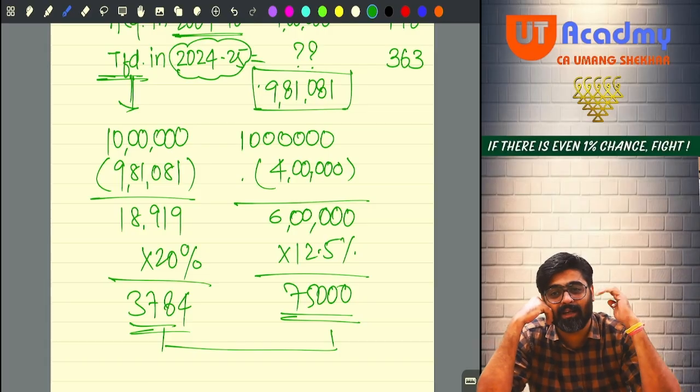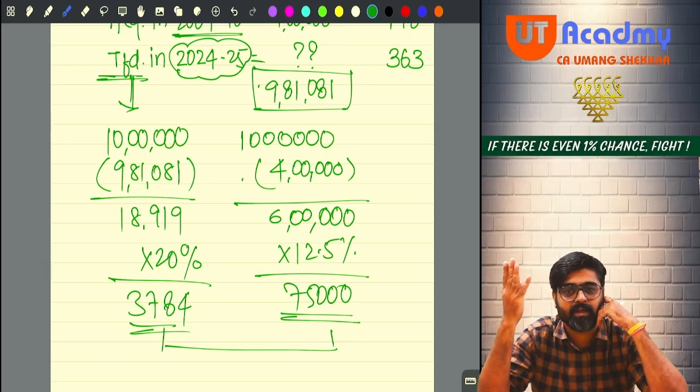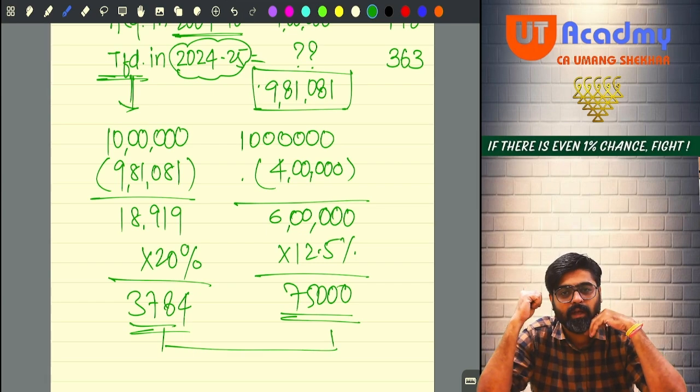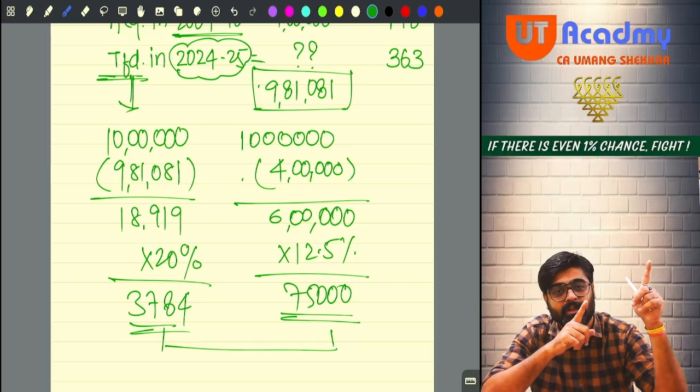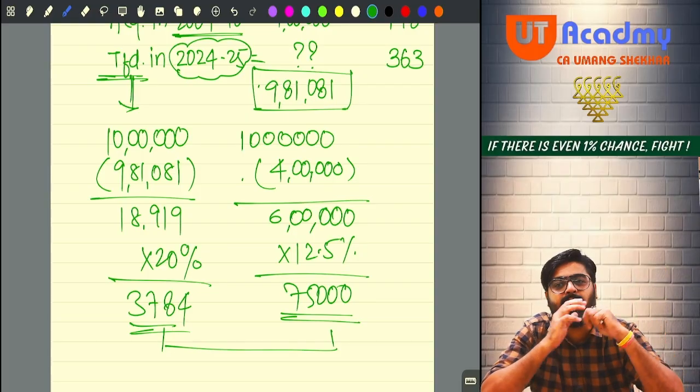Very rare chances he will get a loss. Even if a small portion is considered as profit, on that we are getting 12.5%. In 100 transactions, only in 10 transactions the gain was happening, and then that gain was also not too much. On that we were charging 20%, this much high tax, and we were getting peanuts as tax.